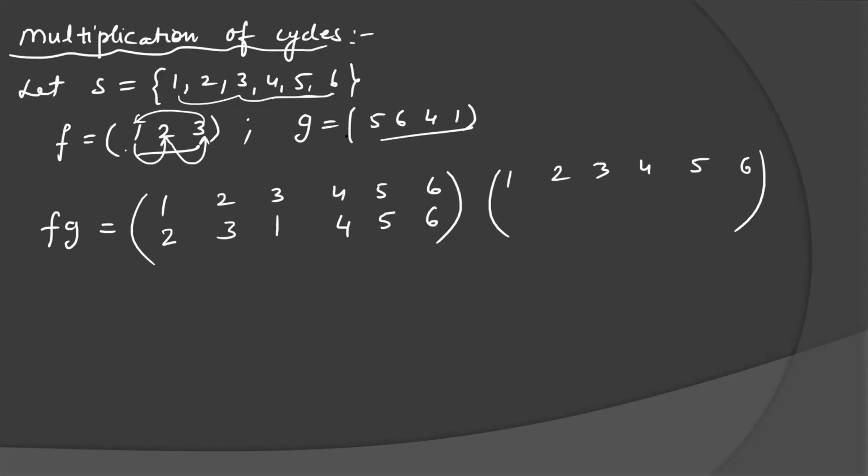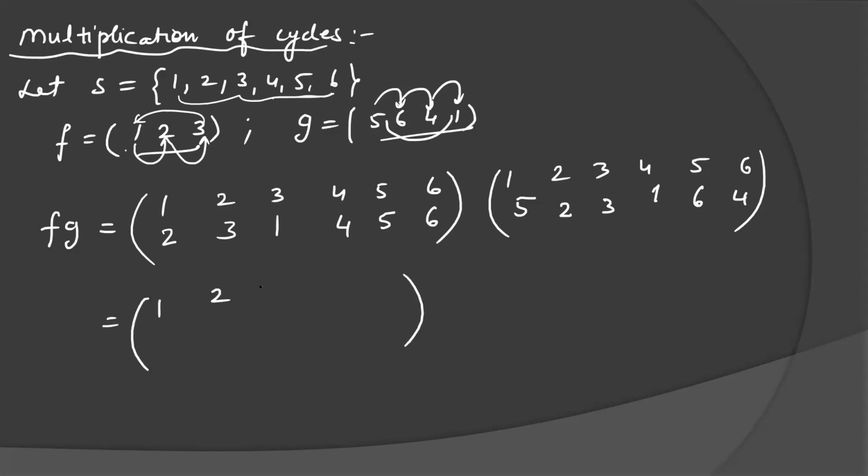Now see G. Which elements are not given? 2 and 3 are not given. Right. 2 is mapped to 2, 3 is mapped to 3. 4, 5, 6 are not given in the first row, so write 4, 5, 6 here. Now 5 is mapped to 6, 6 is mapped to 4, 4 is mapped to 1, 1 is mapped to 5. So this is the F and G permutation. First write the permutation from the given cycle. Now we multiply.